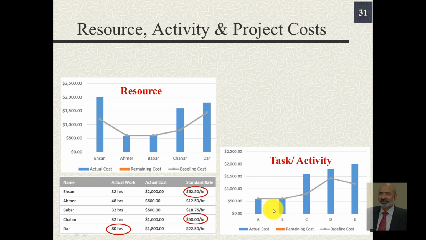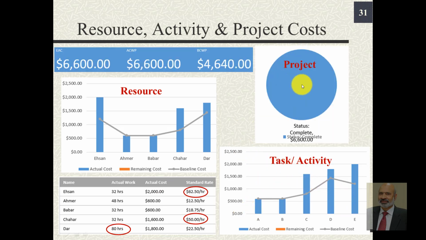This is the task or activity diagram. The overall project completion, notice now the EAC is 6,600. Here also you notice estimate at completion is $6,600. ACWP is also 6,600, but BCWP initially we had planned it for $4,640.